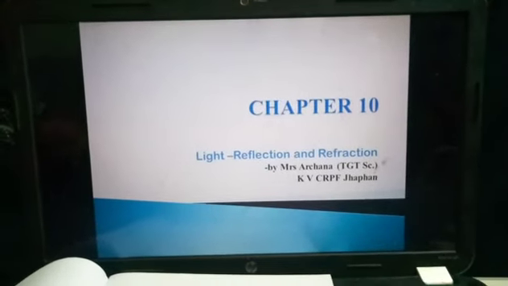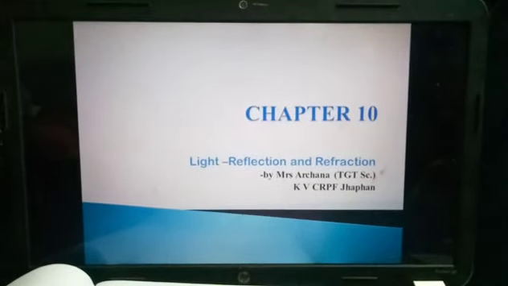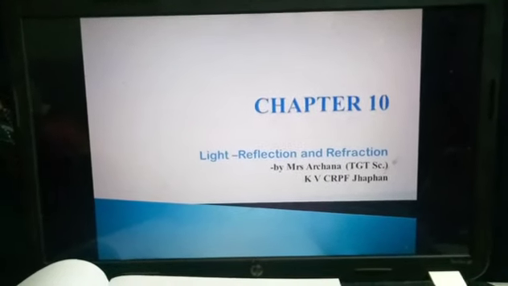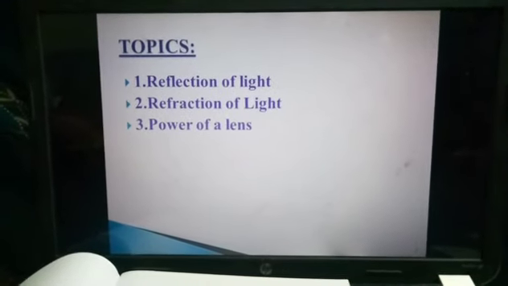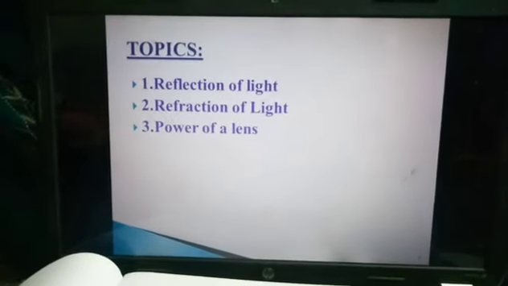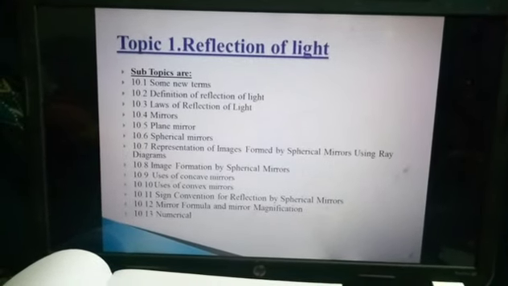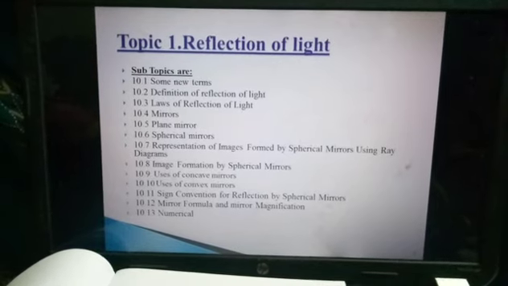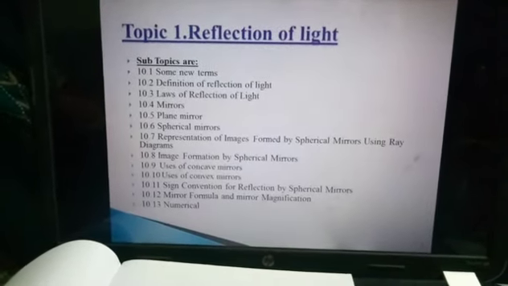Good morning, class 10th. Today our chapter is number 10 and the name of the chapter is Light, Reflection and Refraction. In this chapter we have a total of 3 topics: reflection of light, refraction of light, and the last one is power of a lens.